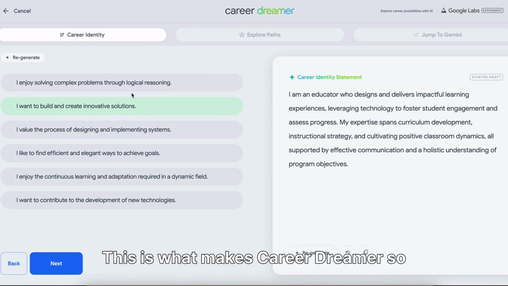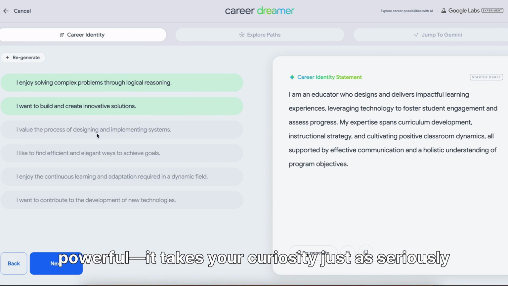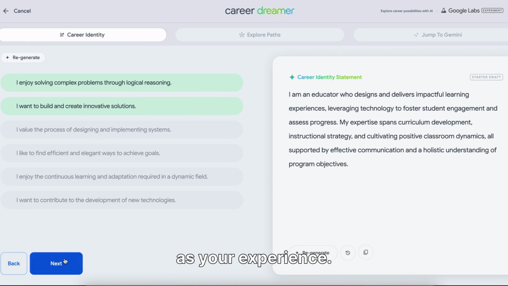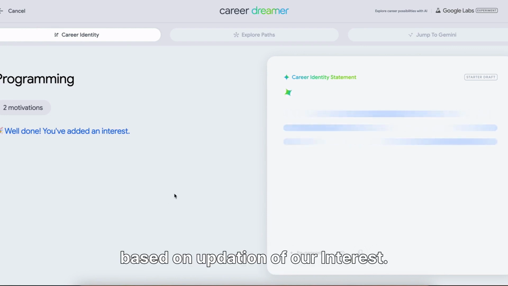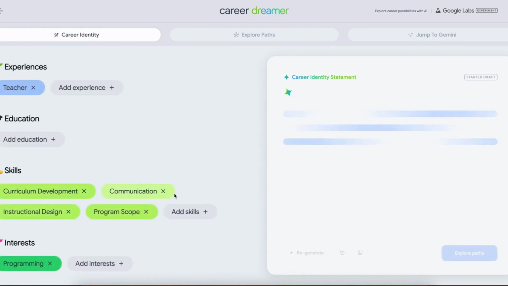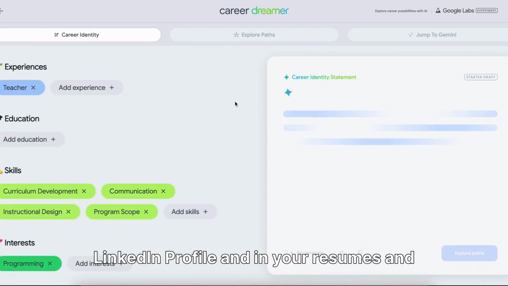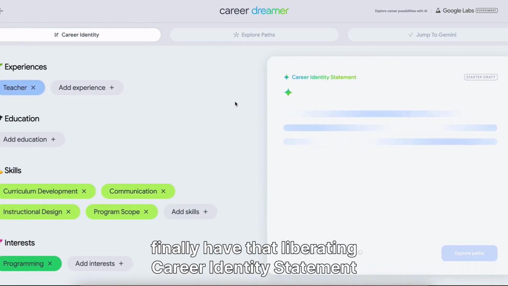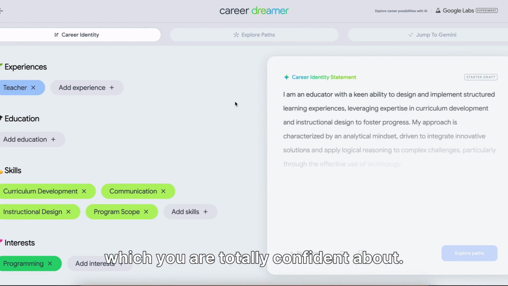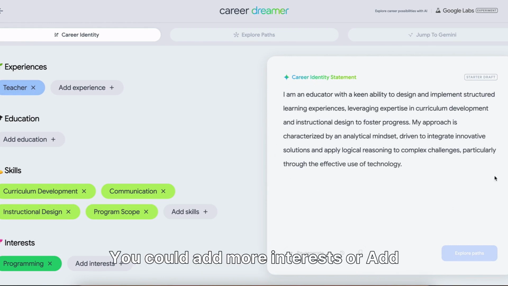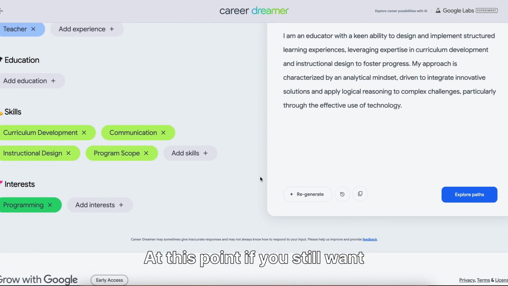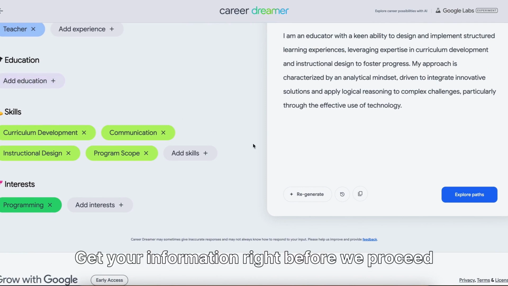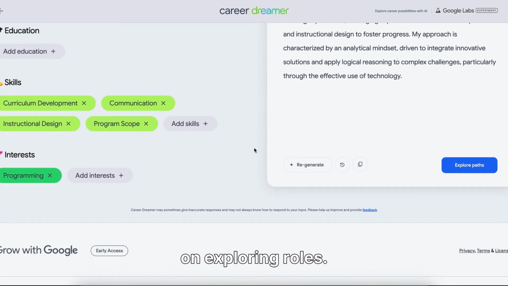This is what makes Career Dreamer so powerful. It takes your curiosity just as seriously as your experience. Observe how the career identity statement changes based on the update of our interest. Now you can update this in your LinkedIn profile and in your resumes and finally have that liberating career identity statement, which you are totally confident about. You could add more interests or add in your education to have that aspect wired into your description. At this point, if you still want to go back to your tasks or edit your skills, this is the moment. Get your information right before we proceed on exploring roles.